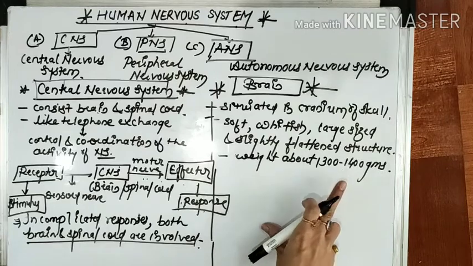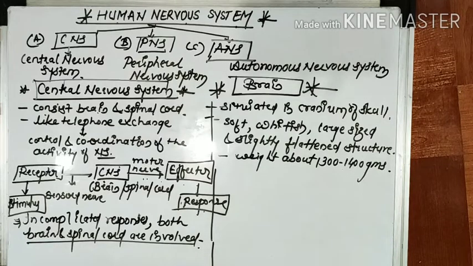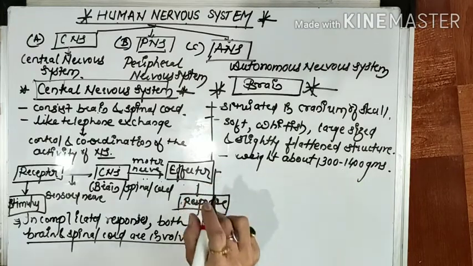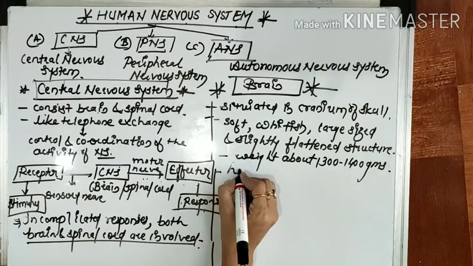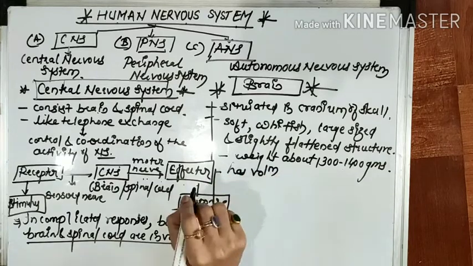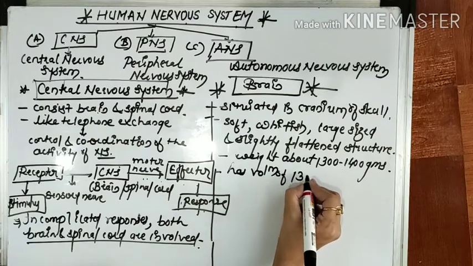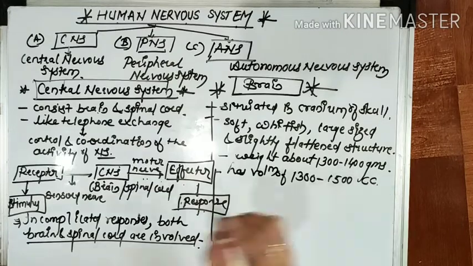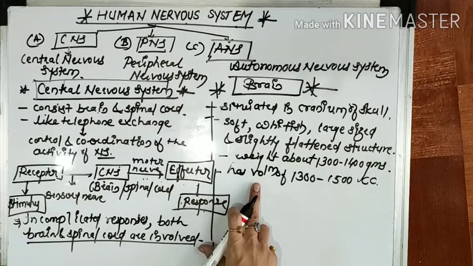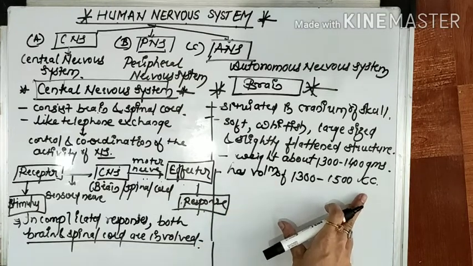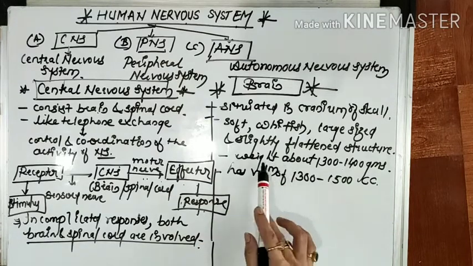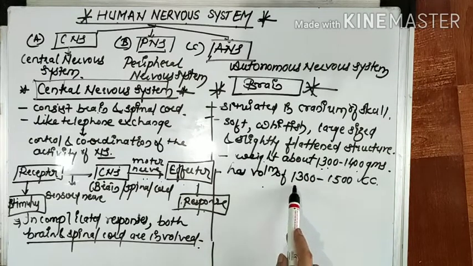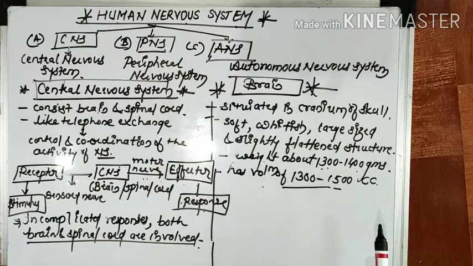This is the actual weight of the brain. Now the brain has a volume of about 1300 to 1500 cubic centimeters, cc. As you know, volume is always measured in the unit of cubic centimeter, right? So the brain has a weight of generally 1300 to 1400 grams, and a volume of nearly 1300 to 1500 cc.